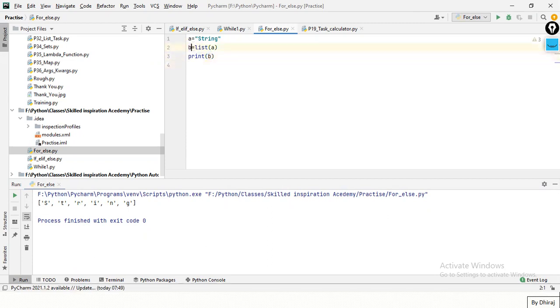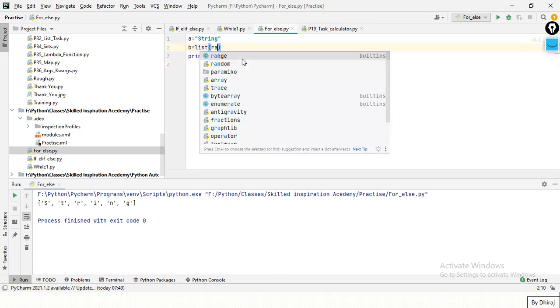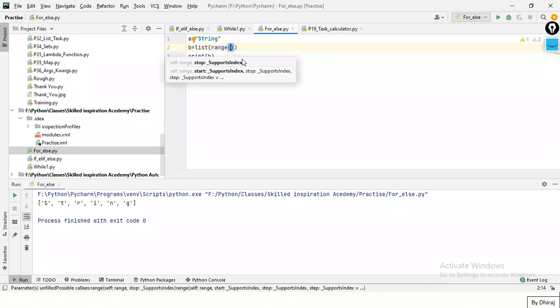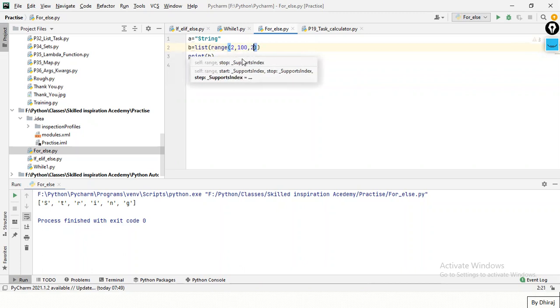Now how to put range? Similar. Here I can just write list of range. The syntax for range is, you need to put the starting point. I need data from 2, comma, up till 100, and I need a step of 2.